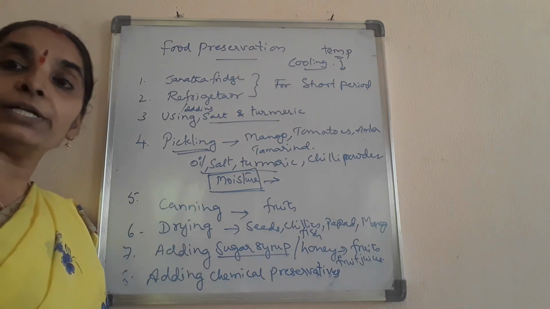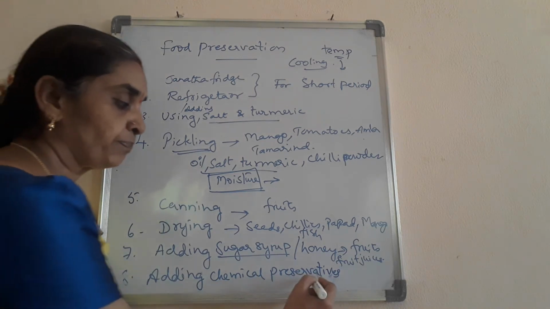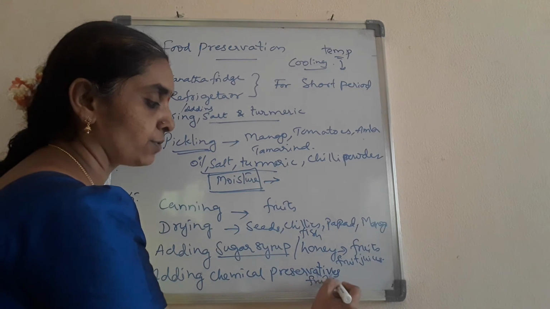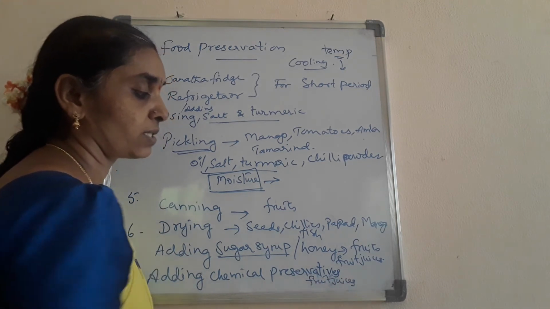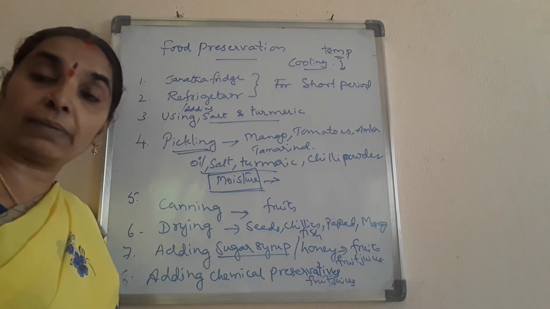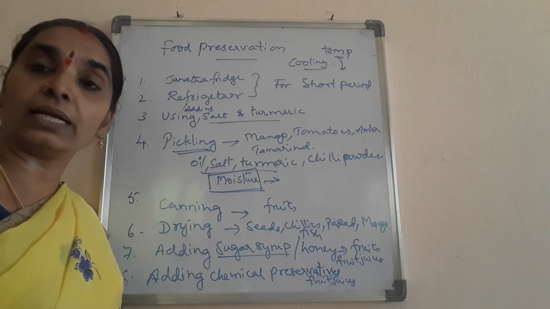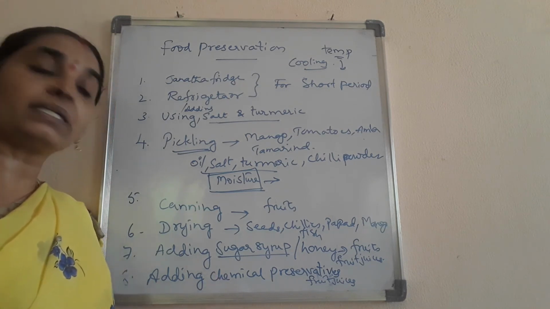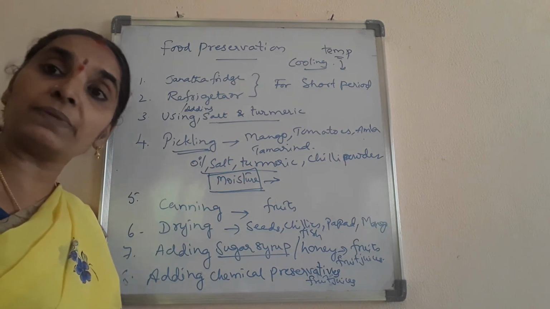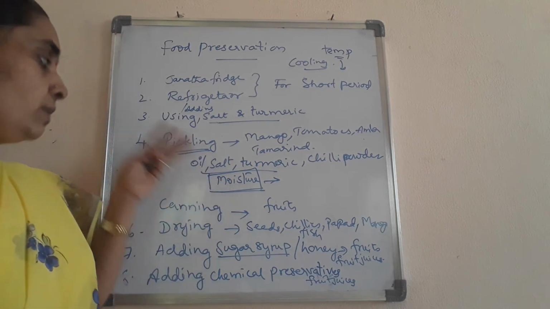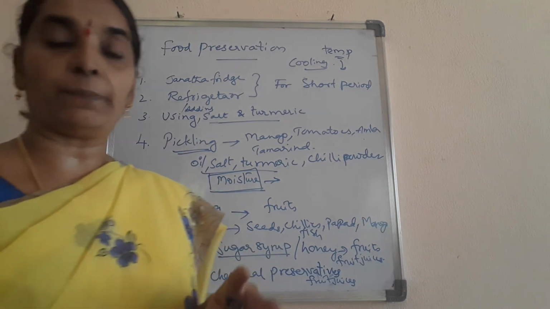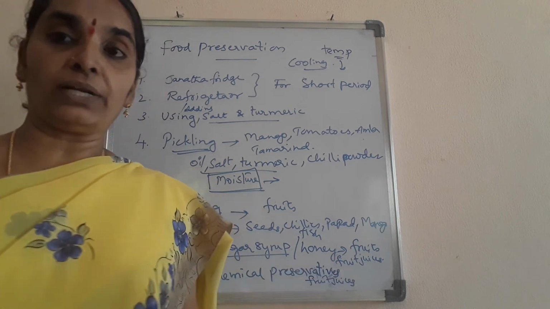And chemical preservatives like citric acid and potassium metabisulfite are used to preserve fruit juices, squashes, and marmalades. These are the ones prepared in the market that we get from the market. They add the chemical preservatives so that they can be preserved for a longer period. So these are the different techniques we use for the preservation of different food items.